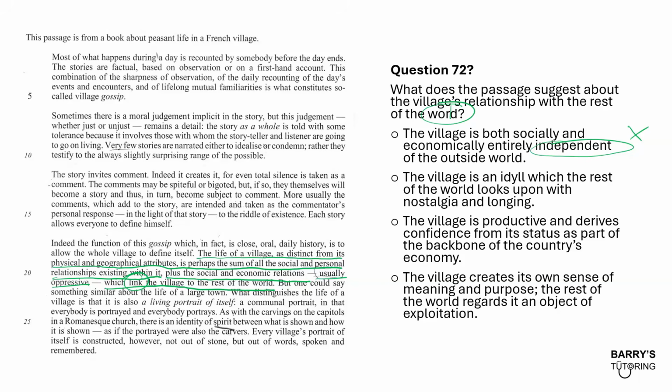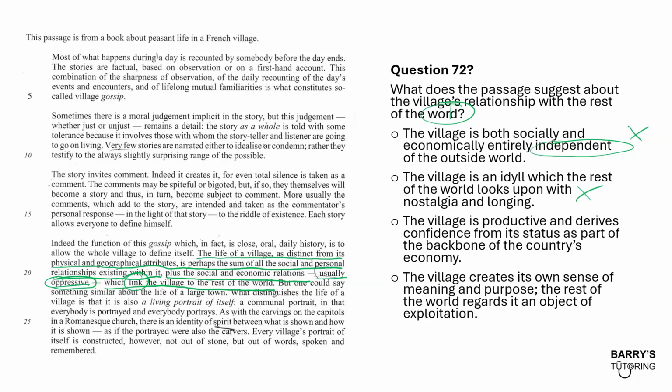Okay, B. The village is an idyll, I don't know what that is, which the rest of the world looks upon with nostalgia and longing. Now, I don't see any words that really mesh with nostalgia and longing at all. I mean, there's references to oppressive, like how you would describe potentially the relationship between maybe either the village and the world or the world and the village. Okay, so oppressive doesn't sound particularly nostalgic or longing. Okay, there's something not quite right about option B.